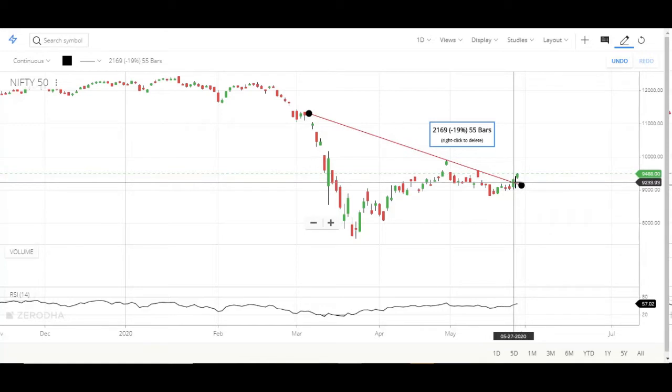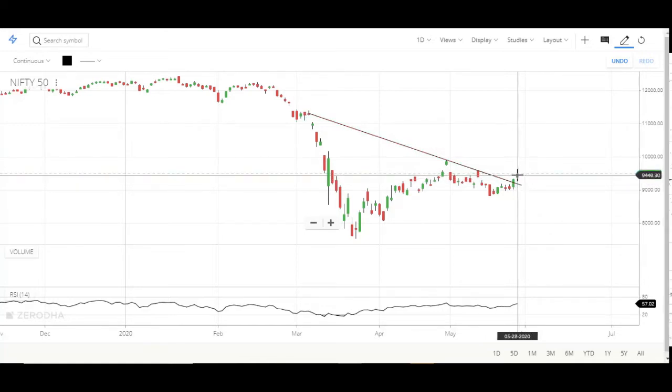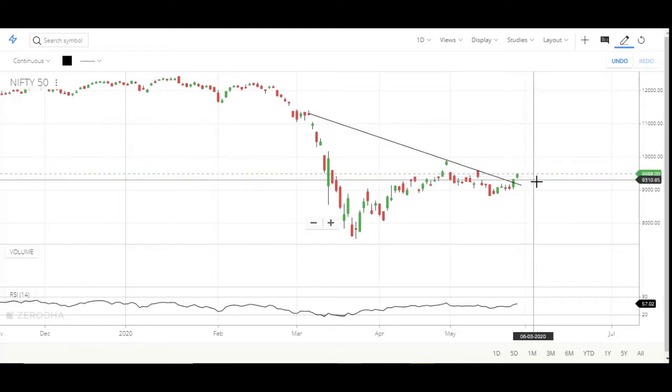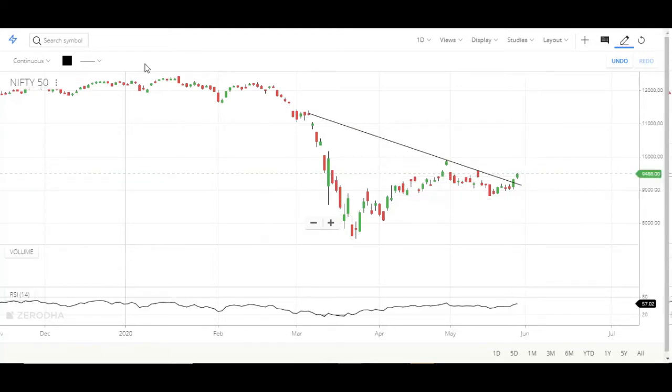There was a resistance at the level of 9,200, and yesterday it broke, and after that it made a huge upside movement and closed at the level of 9490 today.